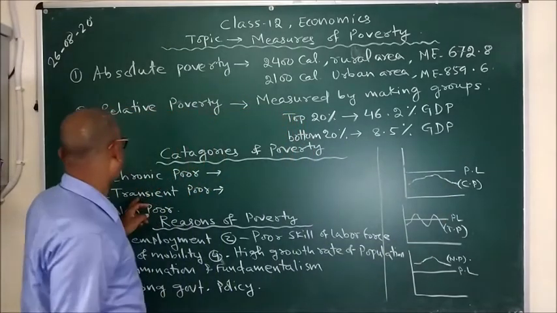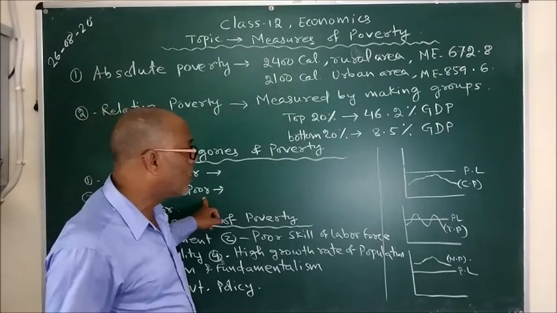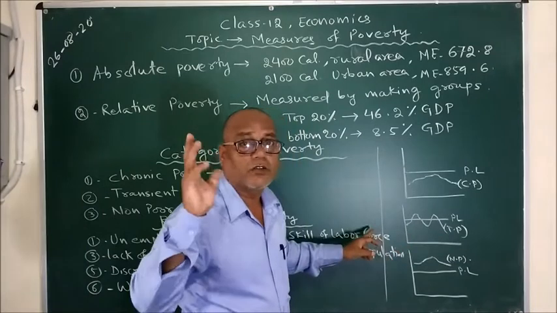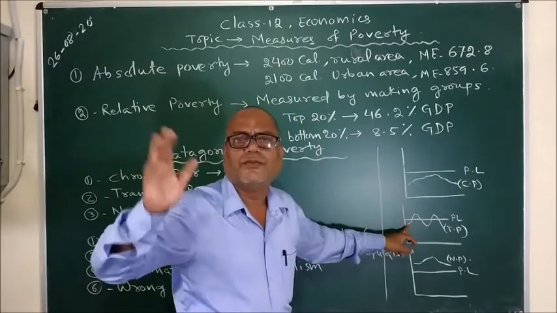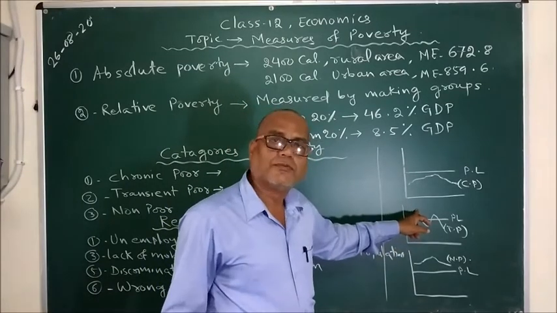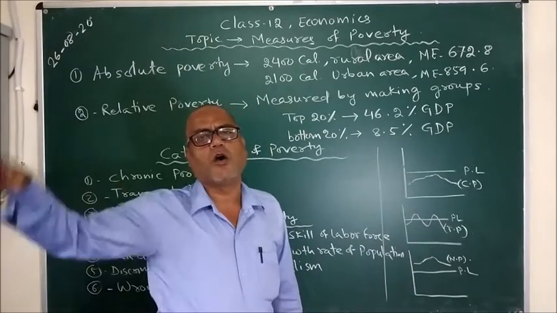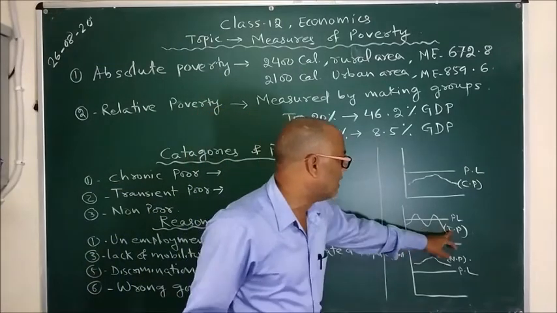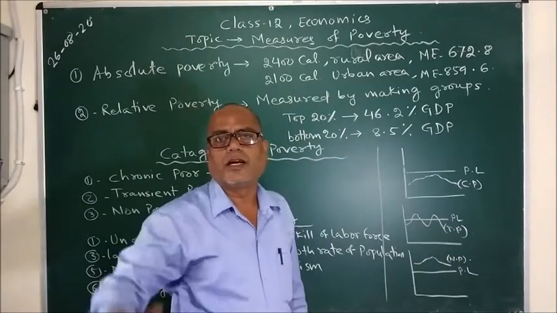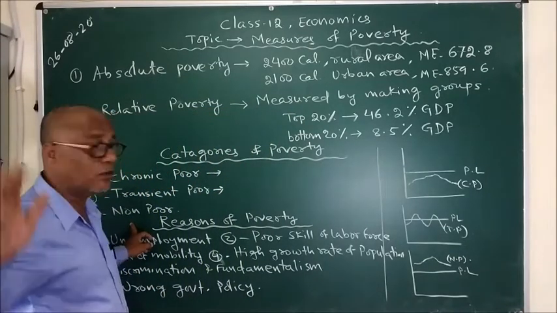So next to it, coming to transient poor. Which group are called transient poor? As is evident from this diagram, the economic status of transient poor is very fluctuating. Sometimes they are found below the poverty line and sometimes above the poverty line. So it always fluctuates, goes up and comes down, goes up and comes down. In this way, the transient poor are always moving above and below the poverty line. They never have a stable economic status.